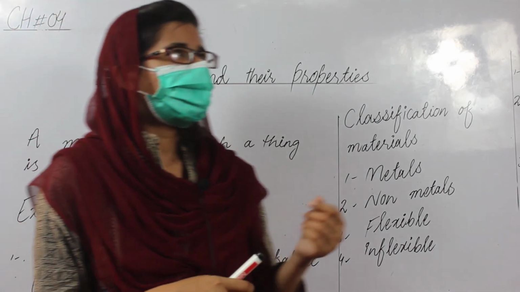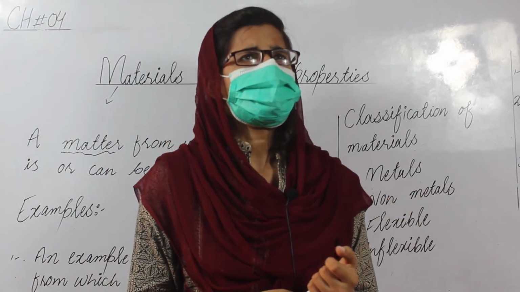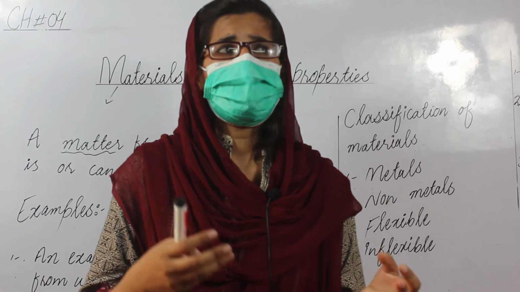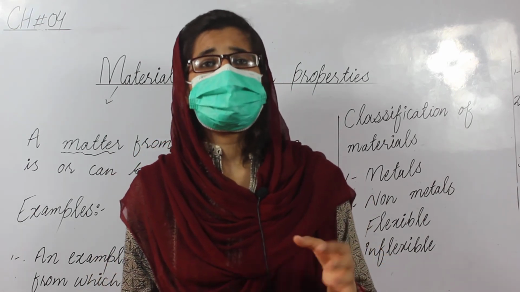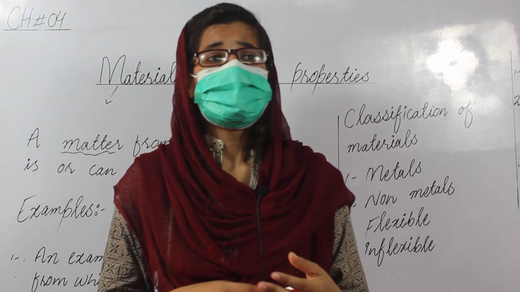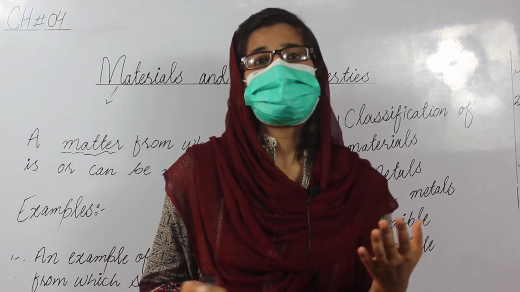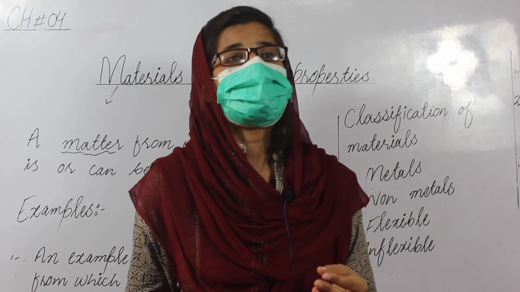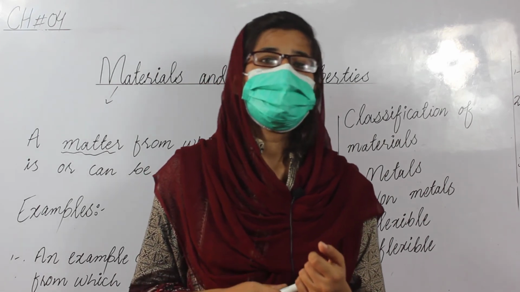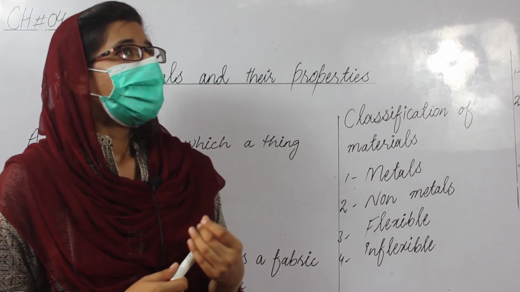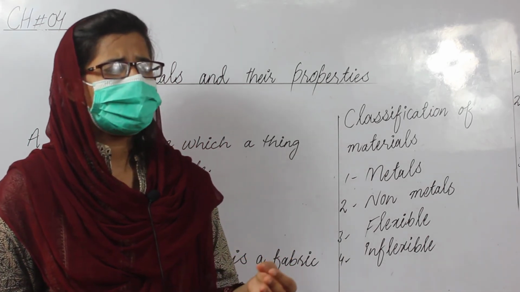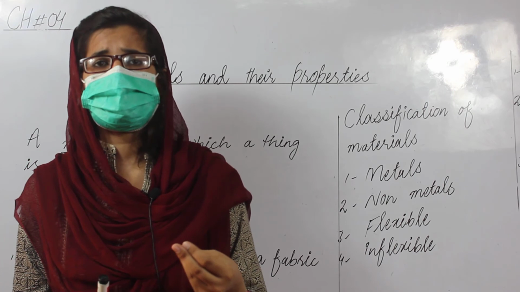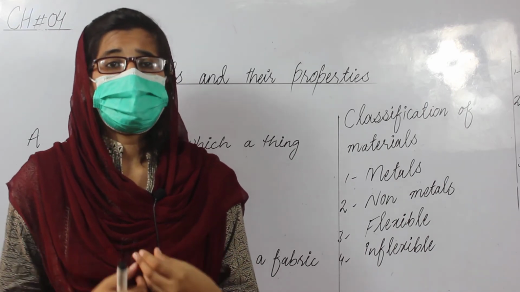Metals are used in wires, in transportation, in cars, buses, because they are shiny in appearance, and mostly you see that transportation materials are shiny in appearance. And non-metals are used in different ways. Oxygen, we use oxygen for breathing.